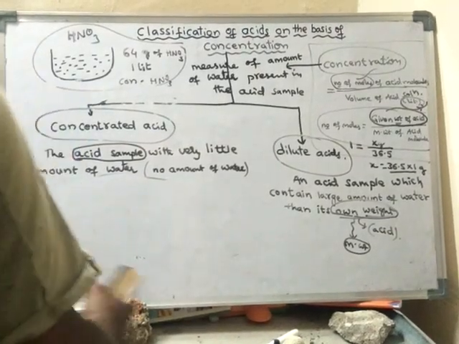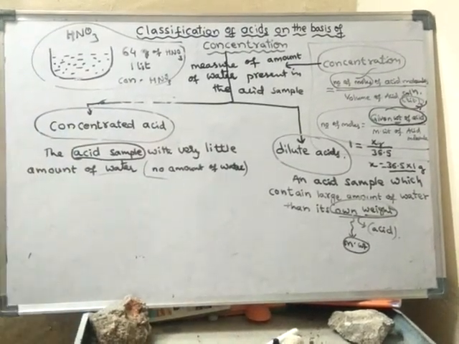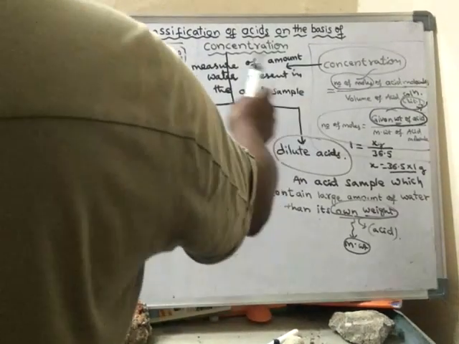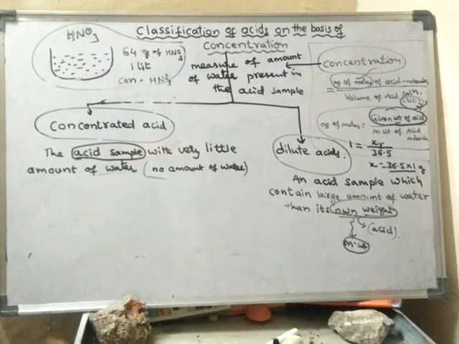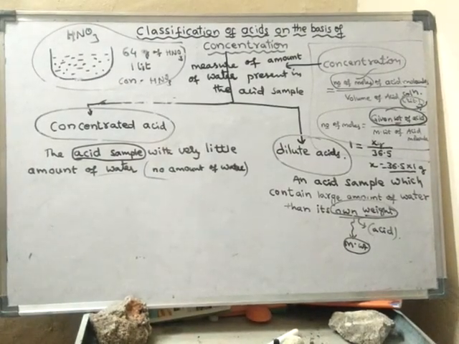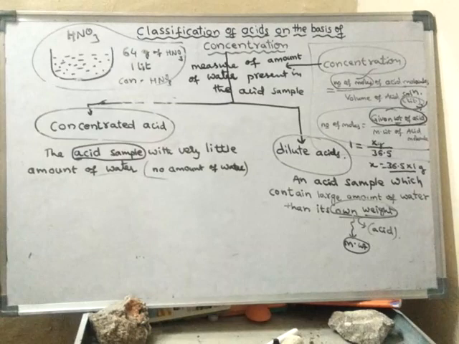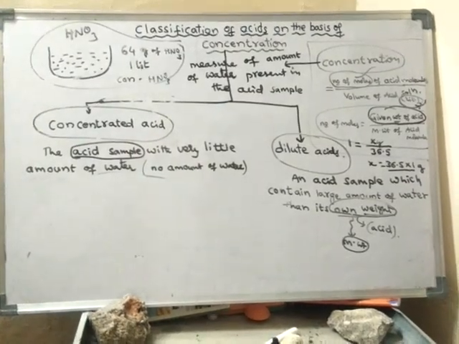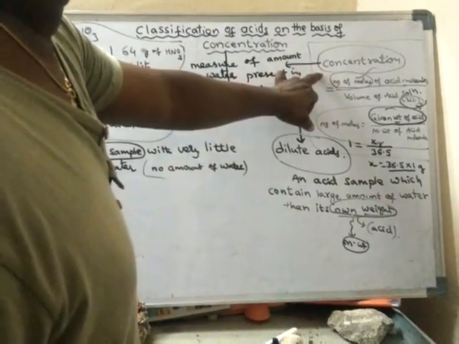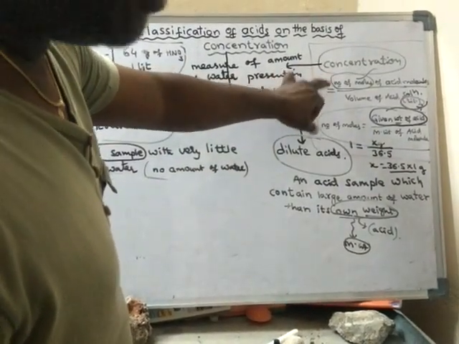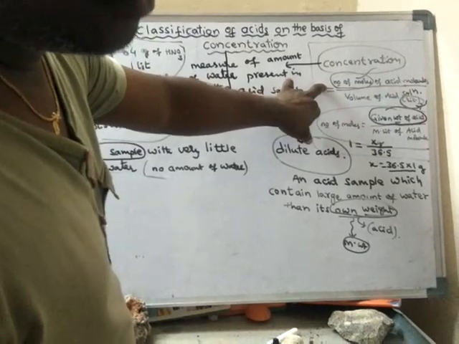See, concentration of an acid is different from concentrated acid. Concentrated acid means what type of acid, whereas concentration tells how much amount of acid is present.